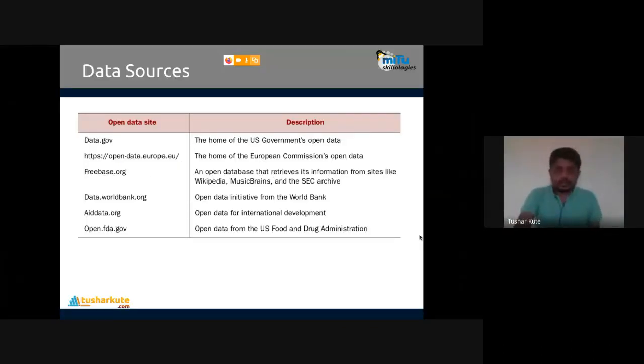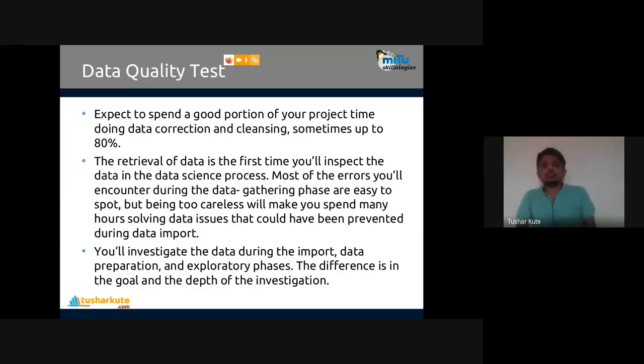Okay, remember, after that we have to perform quality testing of the data. The data that you are downloading and using should be perfectly according to the quality expected or not. Expect to spend a good portion of your project time doing data correction and cleansing, sometimes up to 80%. See, data retrieval, preparation, and cleansing, corrections actually involve 80%. If you want to perfectly create a model of your data, prediction modeling, or a machine learning based model, you have to spend 80% of the time on data quality. If data is qualitative, then only perfect modeling is possible.